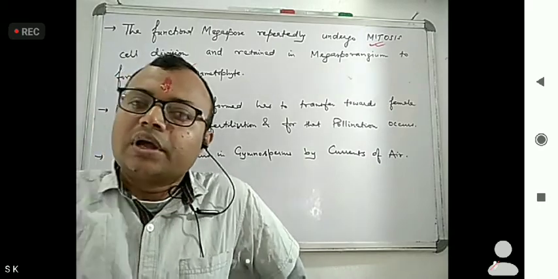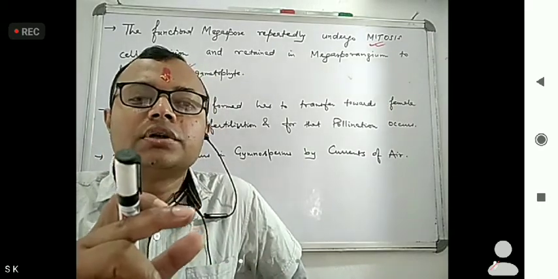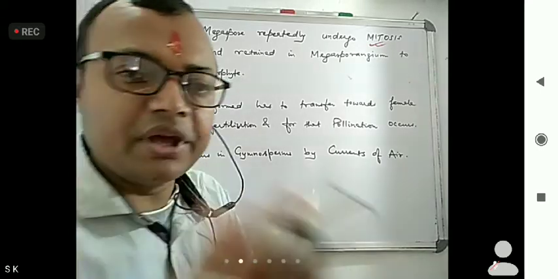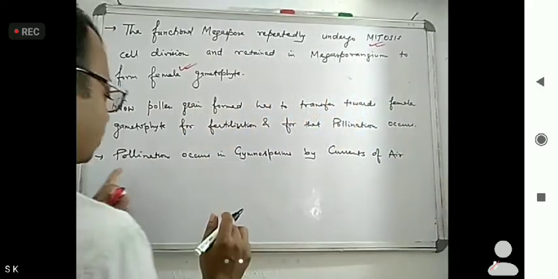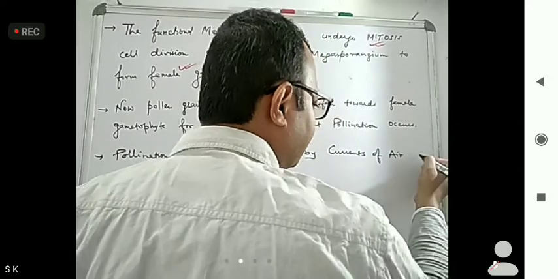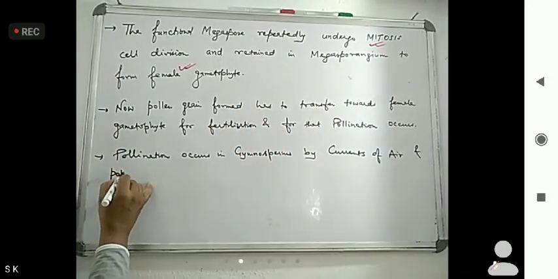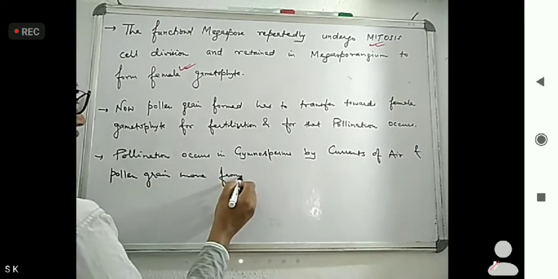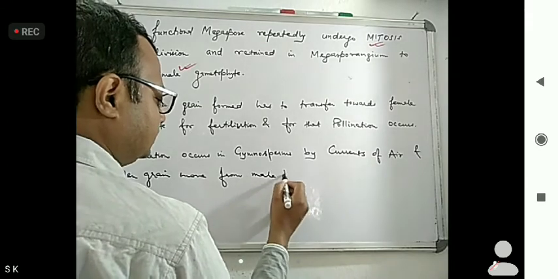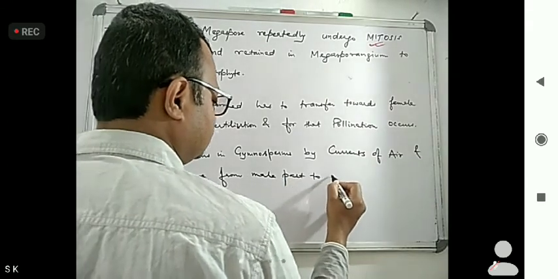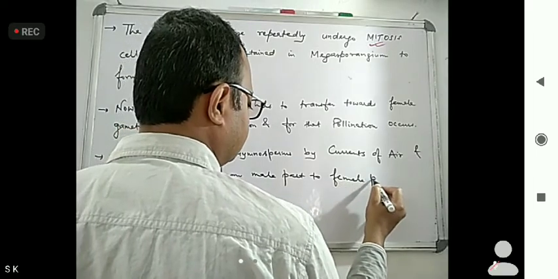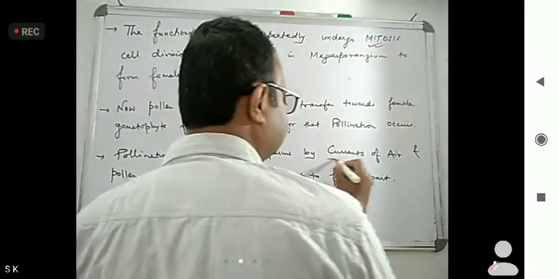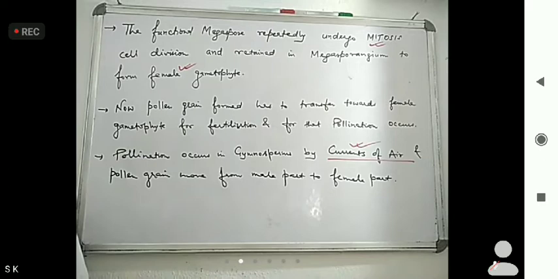Okay, now it moves towards where? Ovules that are carried under the megasporangium or megasporophyll. So what I told, pollination occurs in gymnosperms by currents of air, and pollen grain moves from the male part to the female part. Okay, so mostly gymnosperms have air pollination.